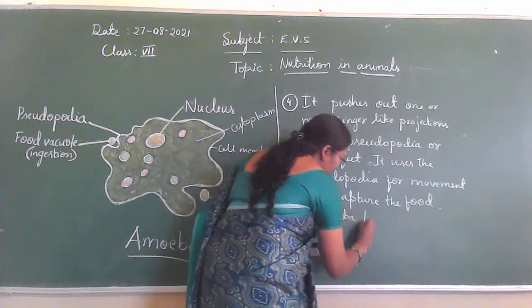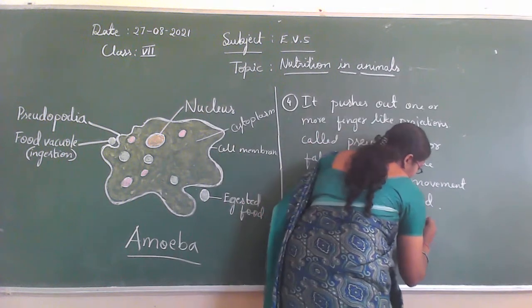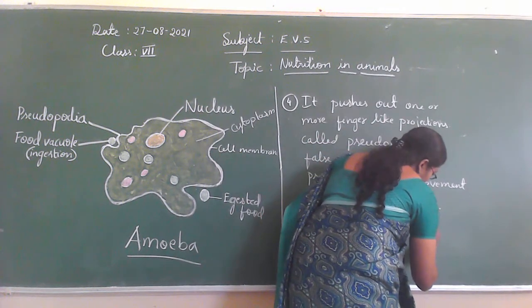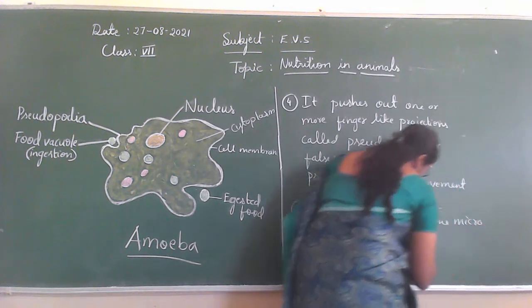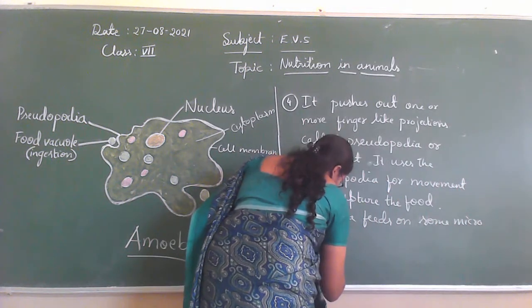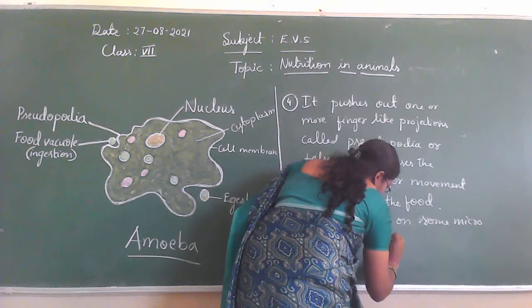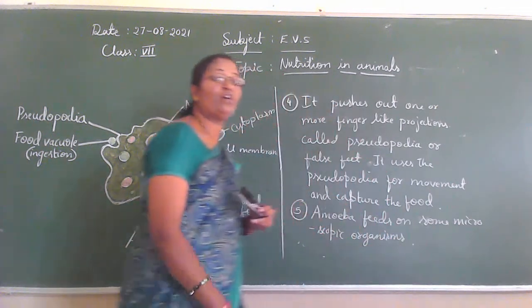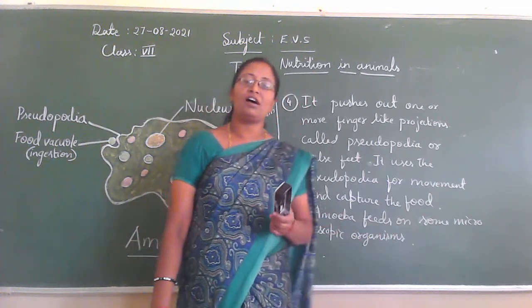Amoeba feeds on some microscopic organisms. This is the food. Microscopic organisms are the food for the amoeba.